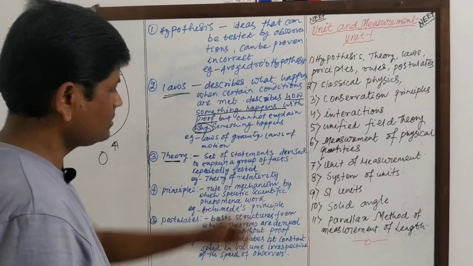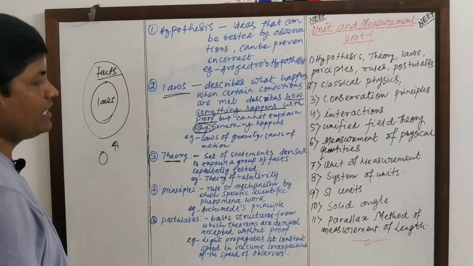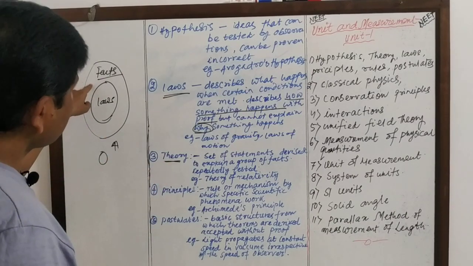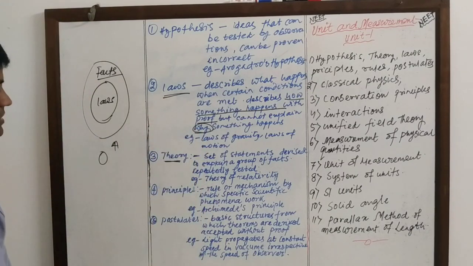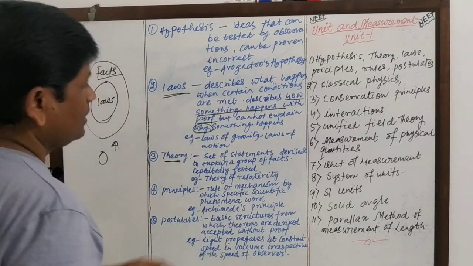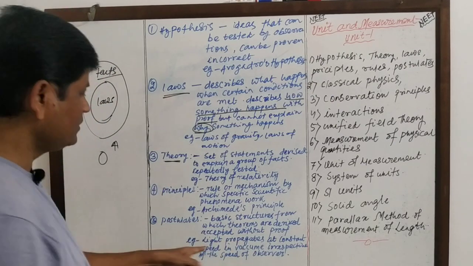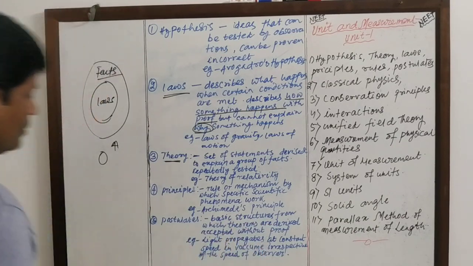Postulates: the basic structures from which theorems are derived. First the facts, and these facts are postulates. A set of facts are postulates from which the theorems are derived. These are accepted without proof. Postulates are accepted without proof.